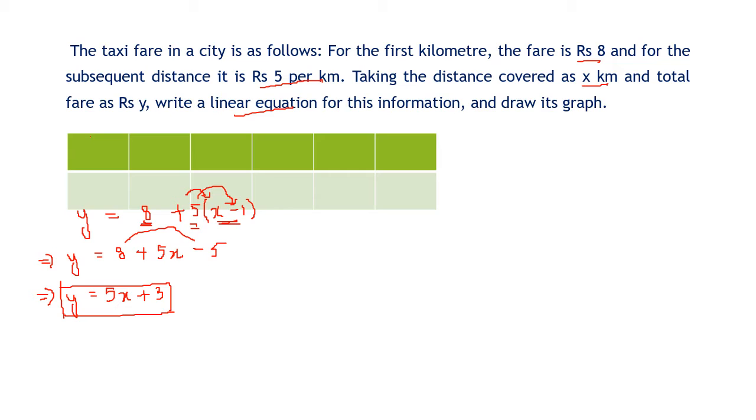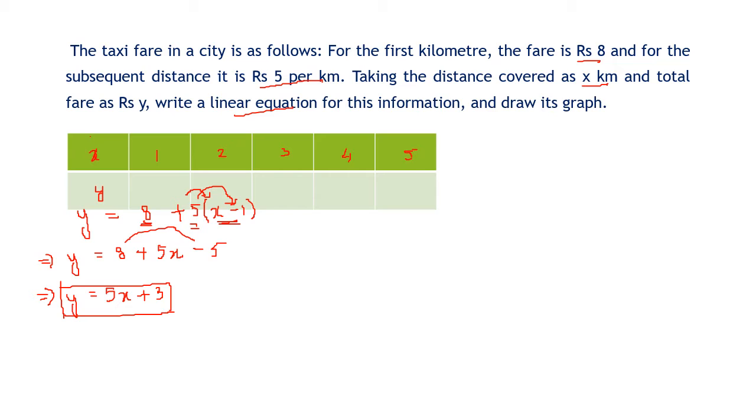You can take x equal to 0. Can we take x equal to 0? No, because 0 means you have not traveled at all. So we cannot have 0. We can start from where? 1. So we'll start from 1, 2 kilometers, 3 kilometers, 4 kilometers or 5 kilometers.